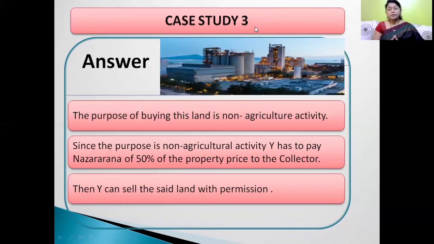And while taking permission, Y has to pay Nazrana of 50% of the property price to the district collector because he is going to sell this land for non-agriculture purpose. And after making payment of this Nazrana, Y will get permission from district collector and then he can sell this land.